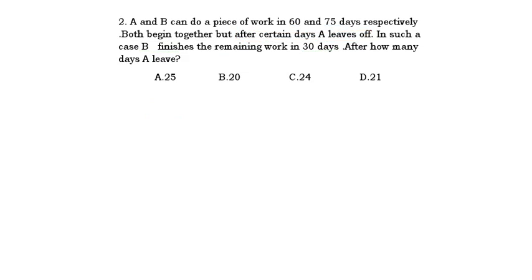First we shall form the equation. What did I tell you? Split into two parts, A and B. In the numerator what we should write, in the denominator what we should write, we shall see. First A does it in 60 days, no? So near A I am writing 60. B does the work in 75 days. So in the denominator I wrote 75. Okay. Next, what did I tell? Both have started the work together, but how many days we don't know. So I am assuming x. The same in the next term also we should write x only. Okay. Up to here it is common in any problem.